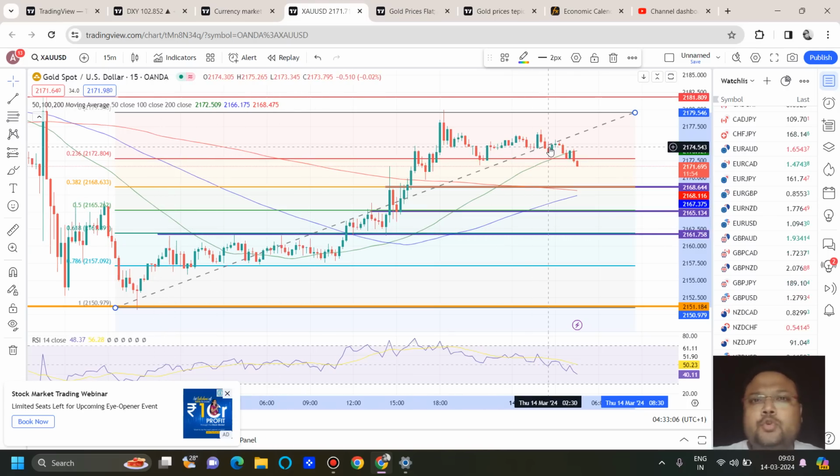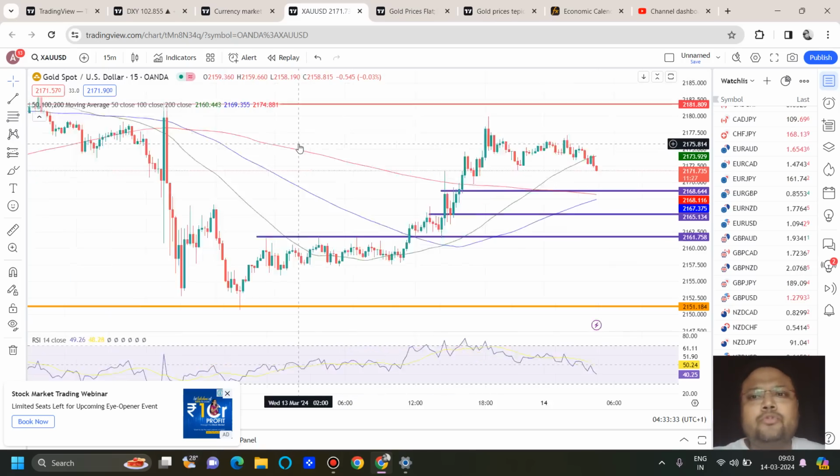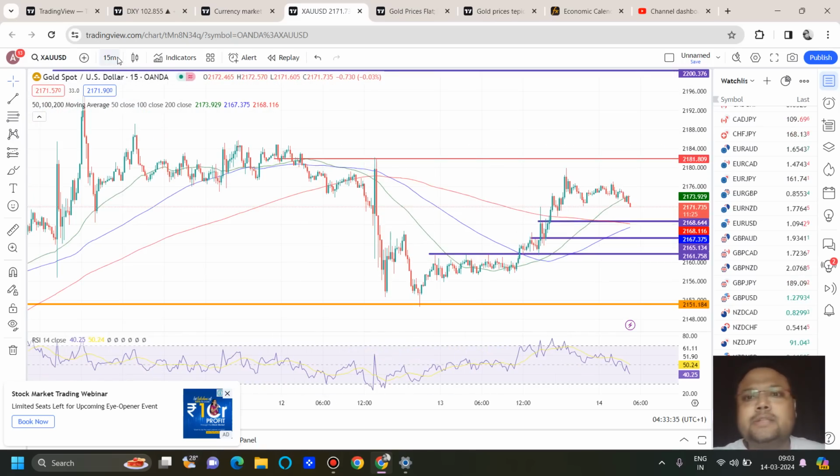So before news, 2161 is the best support where you can look for a buy, both in Asian and European session. 2165 is also more or less a good level. If market takes support, you can go for a buy. But during the European session, 2168, the first line may not work. Okay, so be careful, because we have many levels on every chart, but some levels are good, some levels are bad. So you need to trade according to the market situation.